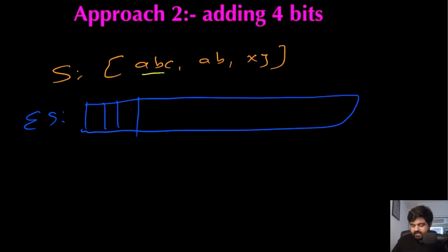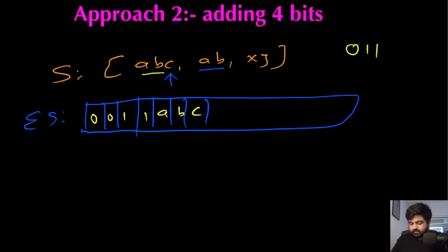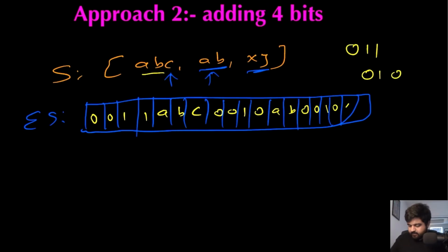In this case, the length is 3. If we represent it in binary, it is 0 1 1, so we are going to have 0 0 1 1 as the length, and then we store these 3 characters: A, B, C. Now we are done with that. This ends the first substring. The next one is of length 2, so the length becomes 0 1 0, and we store the value AB. Now this is also of length 2, so again we repeat the same process and store the value XY, and this is the encoded string.